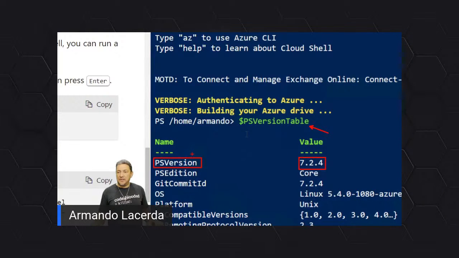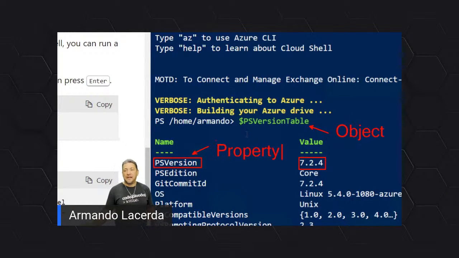So this element in here holds information inside PS version table, right? I asked for PS version table, and I got this here, PS version 7.2.4. So let me get the text in here. PS version table is a reference to an object, like I have been mentioning. And this down here, the PS version, is a reference to, in this particular case, a property of that object.